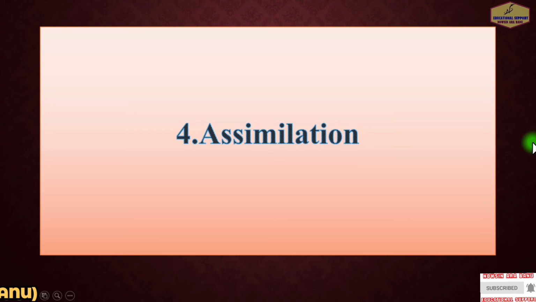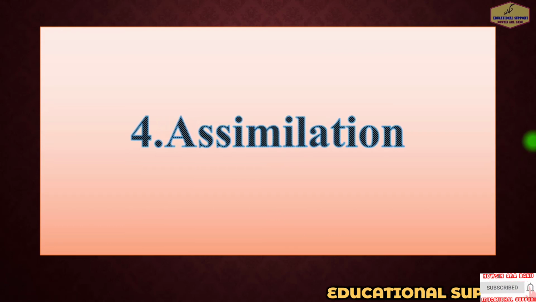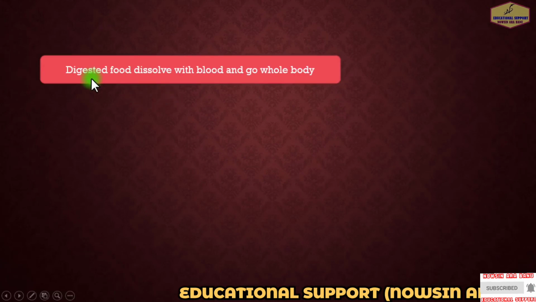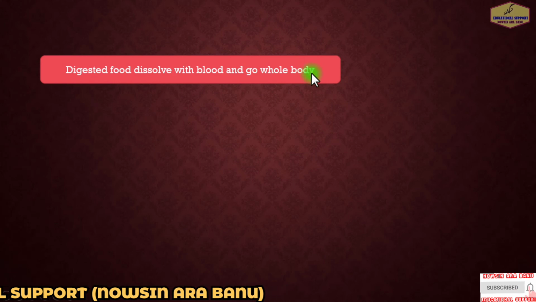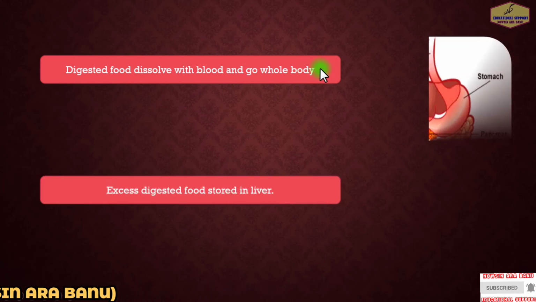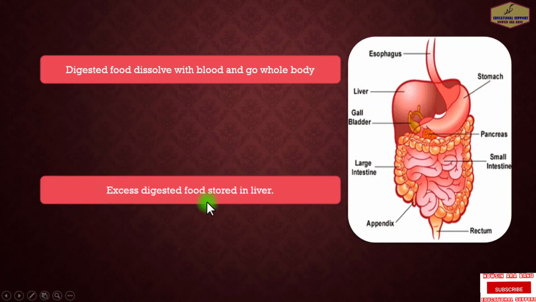So next is assimilation. Assimilation occurs when digested food dissolves in the blood and goes to the whole body, and excess digested food is stored in the liver.